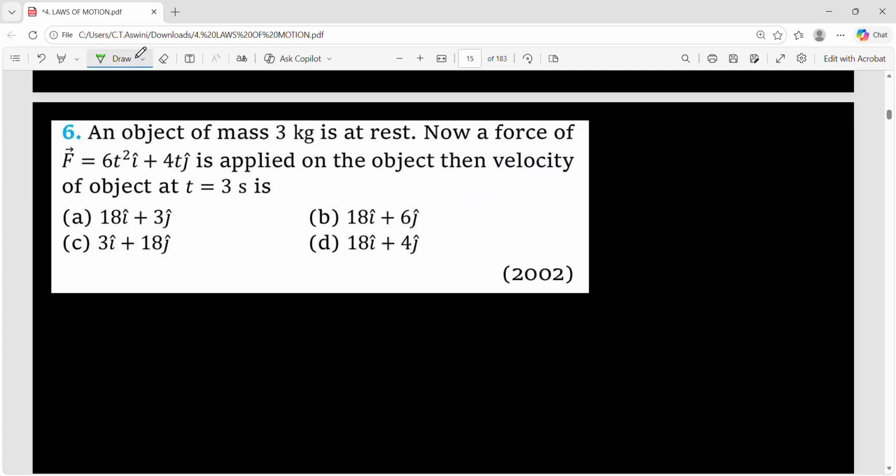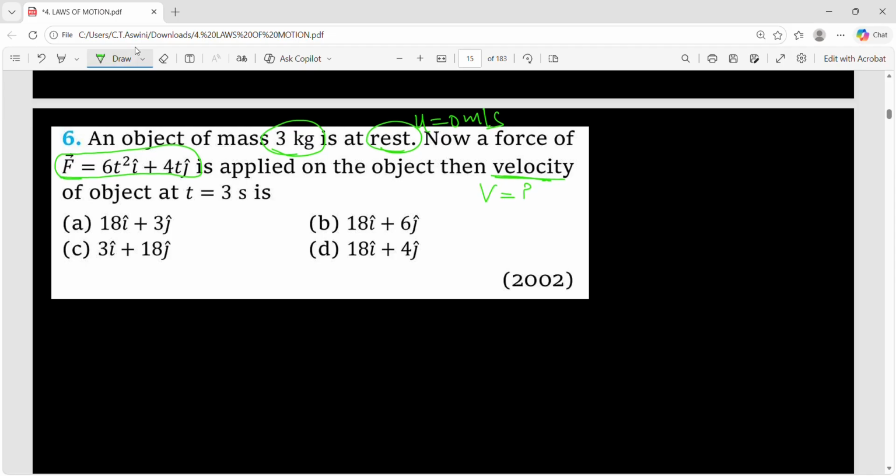Now see the sixth one. An object of mass 3 kg is at rest. That means its initial velocity is 0 meter per second. Now a force F is given, and this much force is applied on the object. Then the final velocity of the object at a time of 3 seconds is the question. See, this is a combination of first and second law.